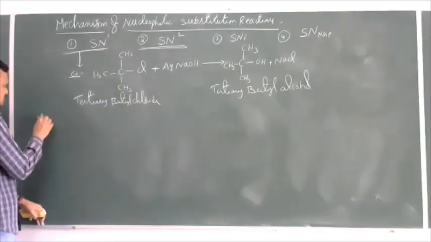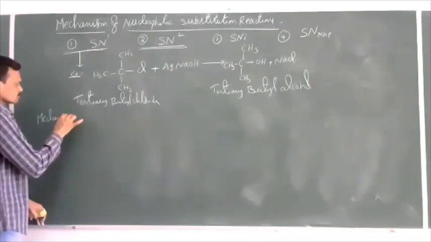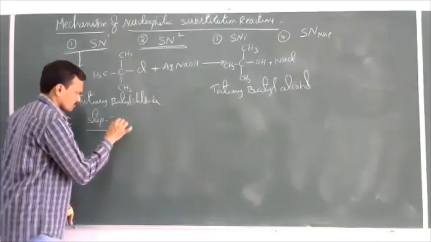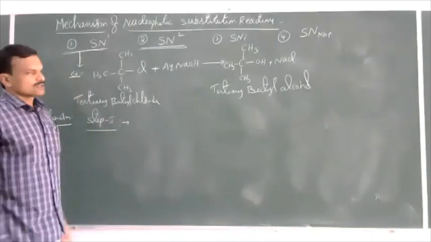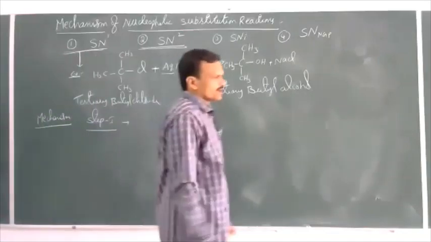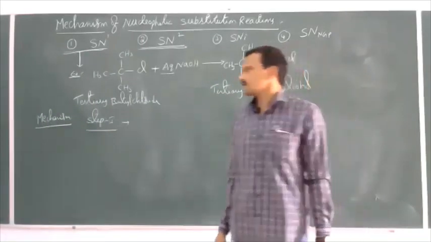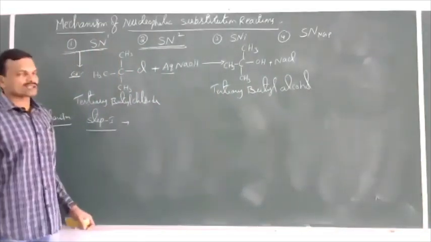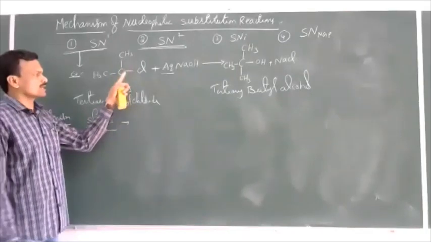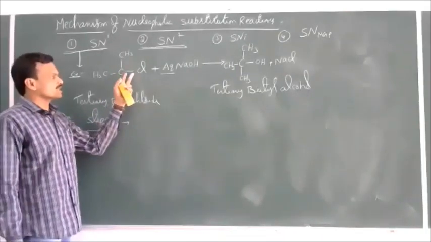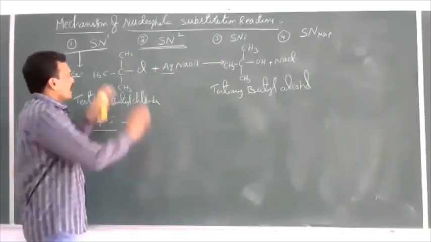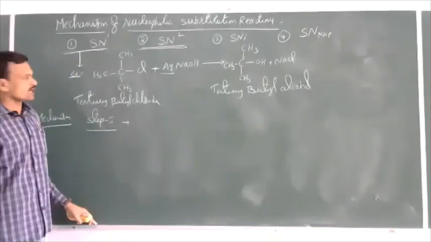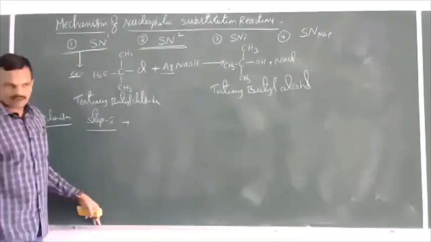Let us see now. Mechanism. Step 1. See, here we are carrying out the reaction in the presence of aqueous NaOH. The medium is water. So water is a polar solvent. So now this water polarizes this C-Cl bond, meaning the polarity of this C-Cl bond is increased by the presence of this aqueous NaOH, and this tertiary butyl chloride splits into tertiary butyl carbocation and chloride ion.